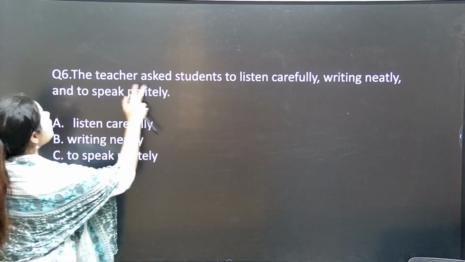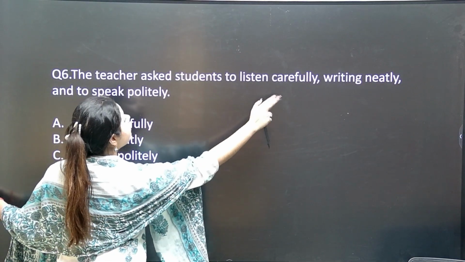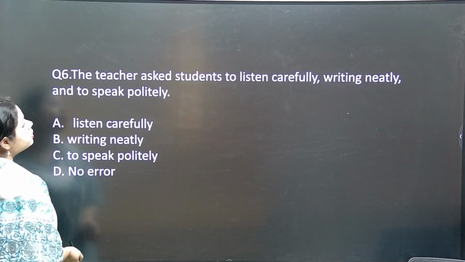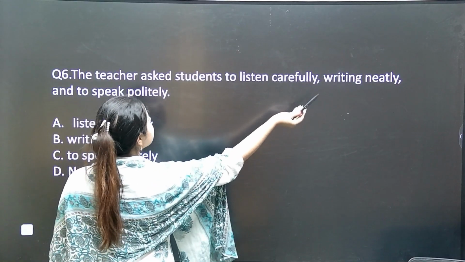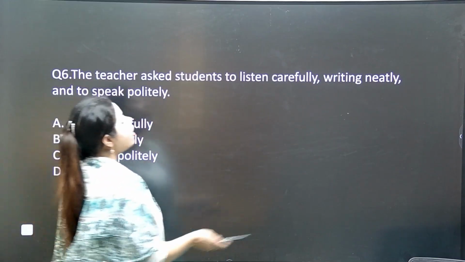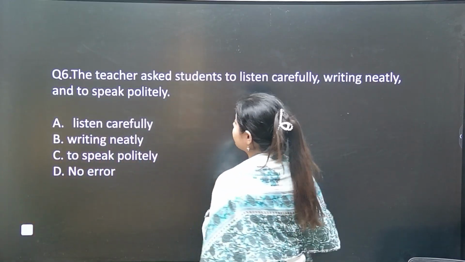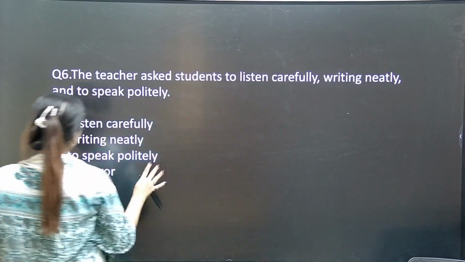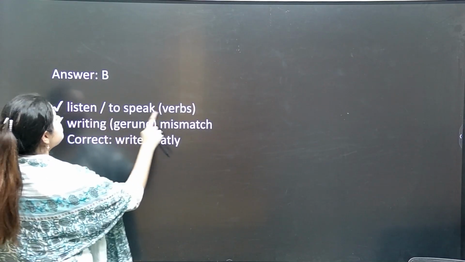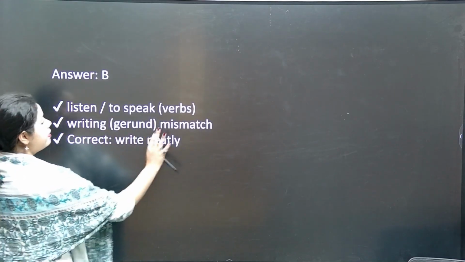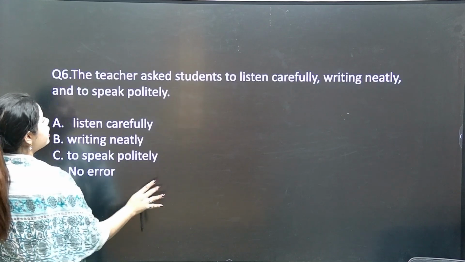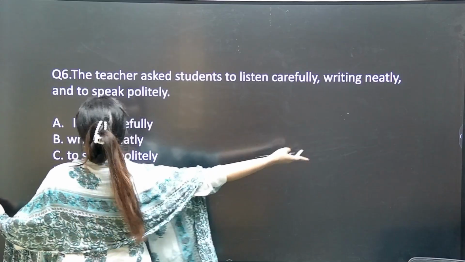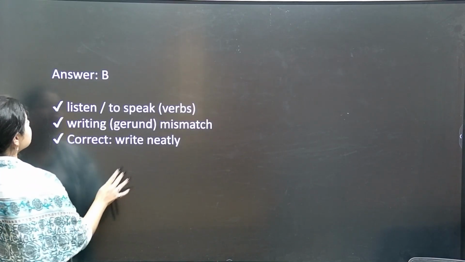Next is, the teacher asks students to listen carefully, writing neatly, and to speak politely. So writing neatly is where the statement is going wrong. B is the wrong option, the error. Listen and to speak are verbs. Writing is a gerund. There is a mismatch here. So the correct will be to write neatly. The teacher asks students to listen carefully, write neatly, and to speak politely will be the correct sentence.